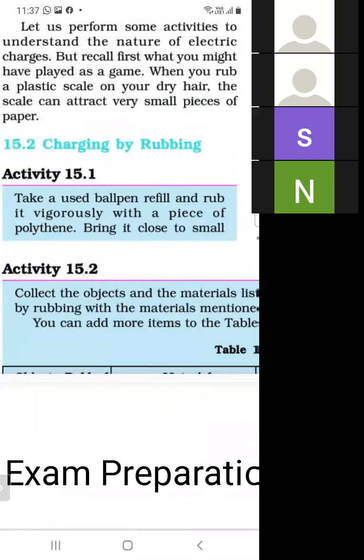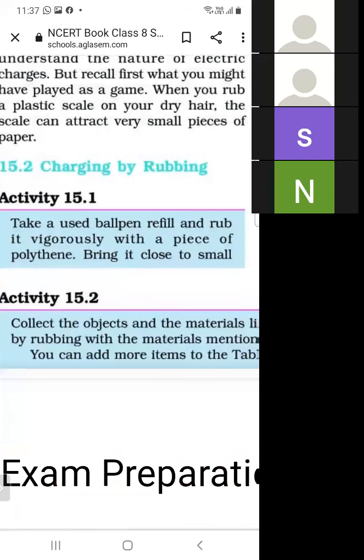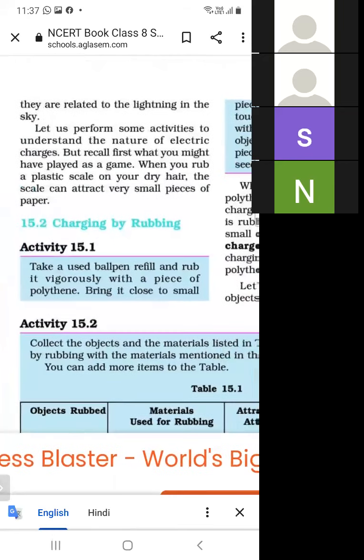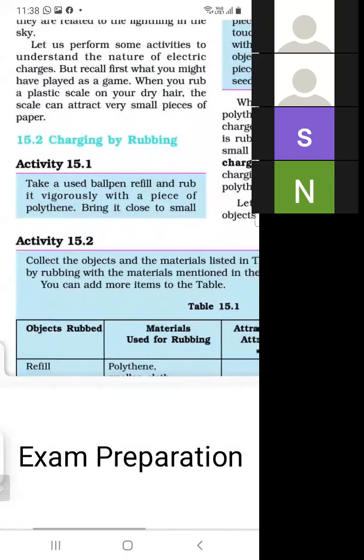What are examples of electric charge in daily life? When you rub a plastic scale on your dry hair, the scale can attract small pieces of paper. This is an example of electric charge being produced.